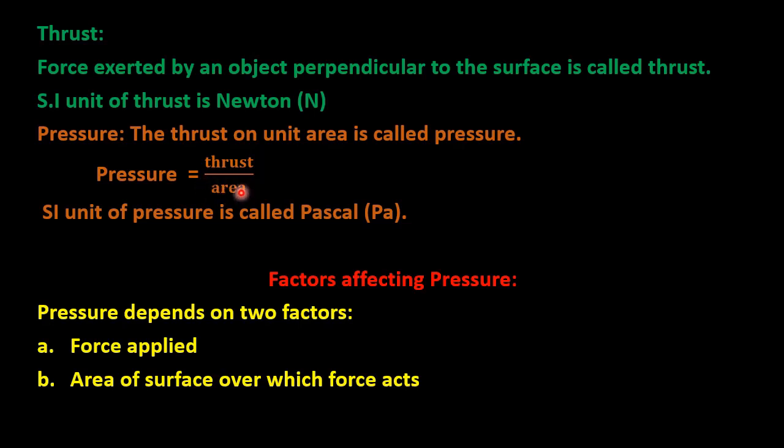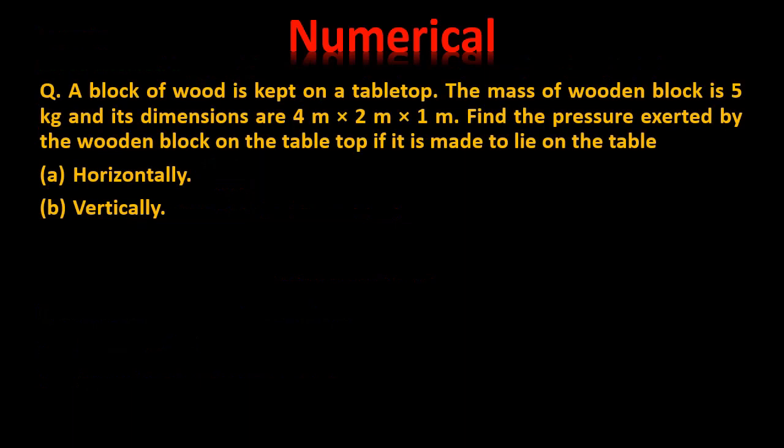So the bigger the area, the less will be the pressure. The smaller the area, the pressure acting on it will be larger. Now let us solve one numerical problem based on thrust and pressure. And the question is, a block of wood is kept on a tabletop.